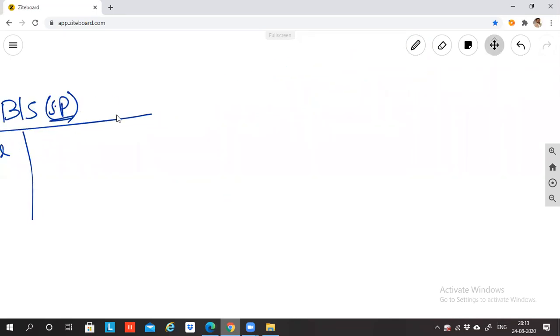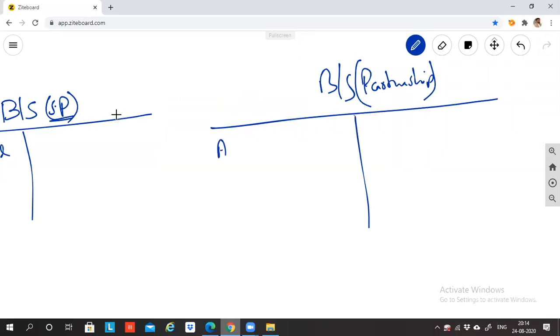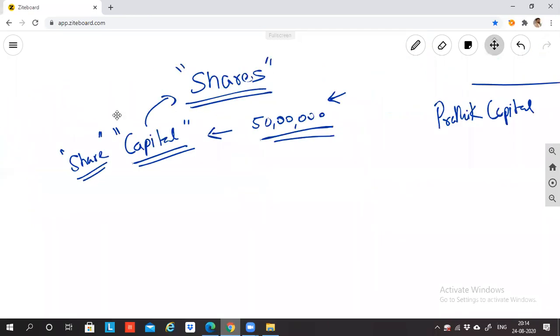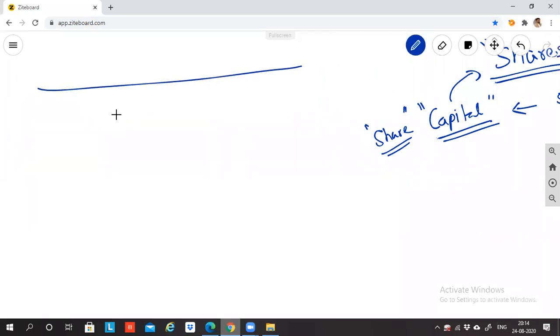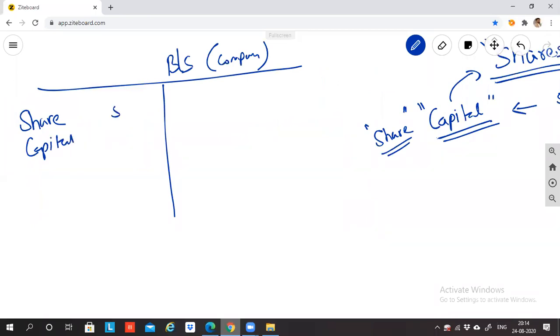If I do a partnership business, then in the balance sheet what will I record? I record A's capital account and B's capital account, let's say 25 lakh and 25 lakh, so total 50 lakh. But when I come to a company, when I create a balance sheet of a company, it is called share capital. How much? Total 50 lakh.